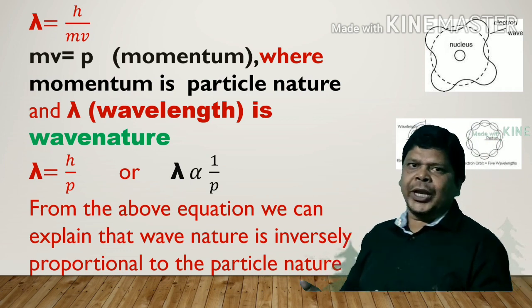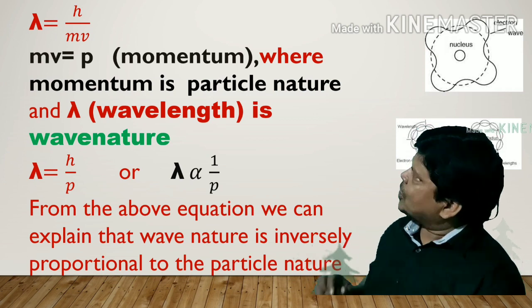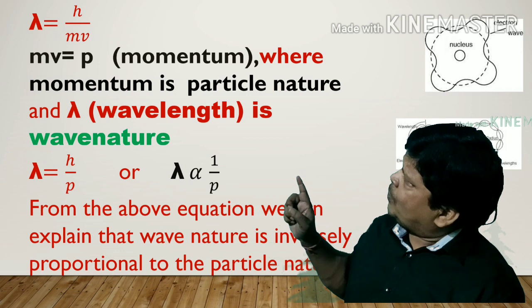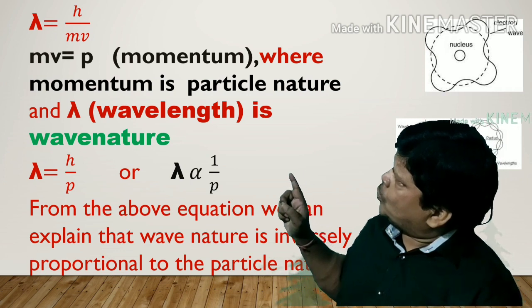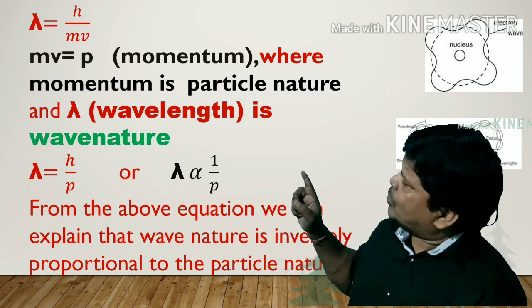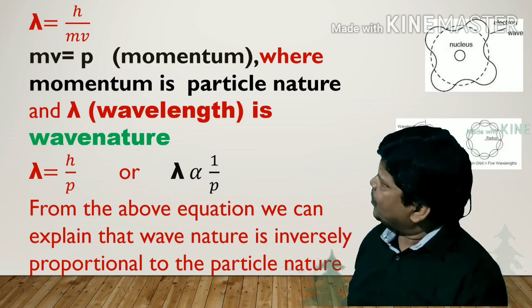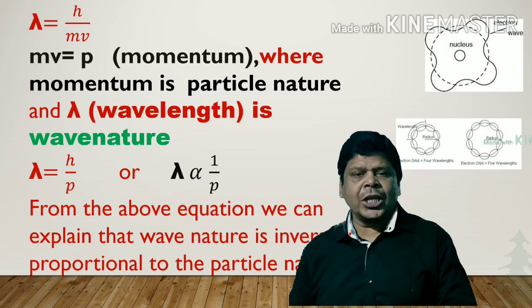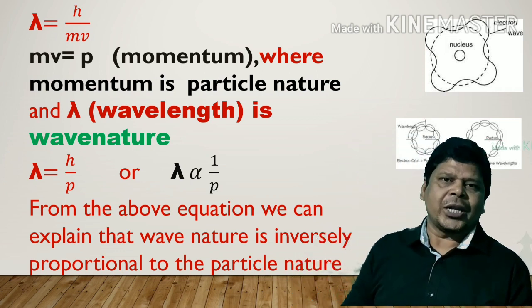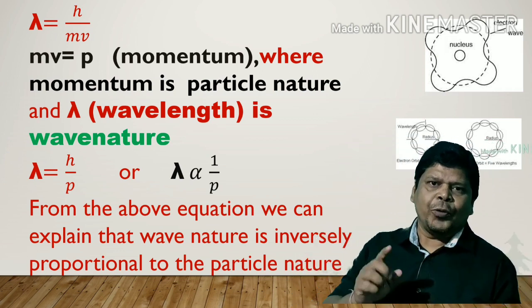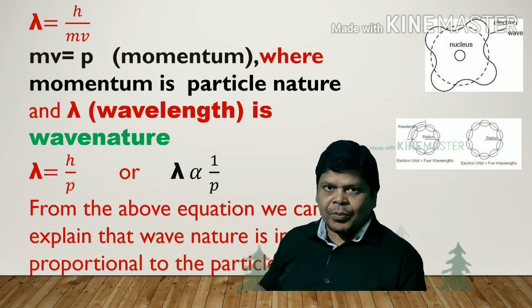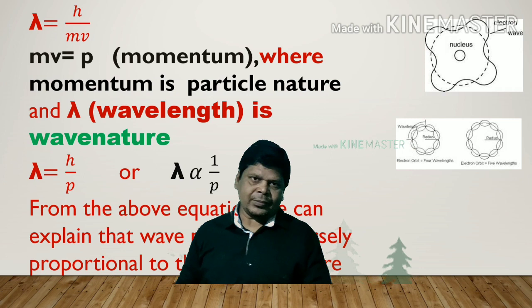Further, h is Planck constant, so it can be written as lambda is proportional to 1 by p, or lambda is inversely proportional to momentum. This shows that wave nature is inversely proportional to the particle nature. It means if the wave nature is maximum, then particle nature will be minimum, and so on.